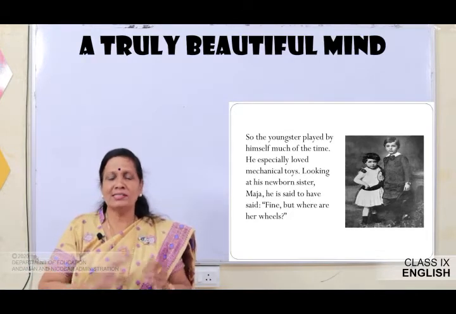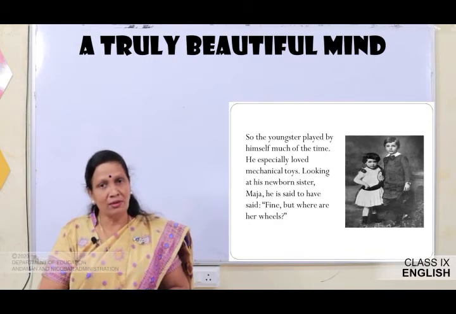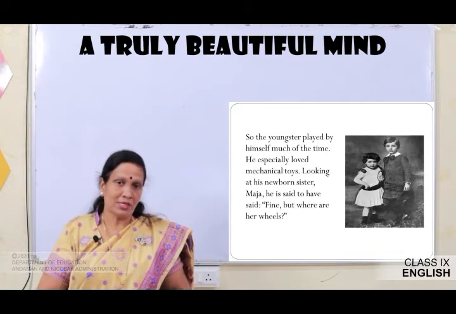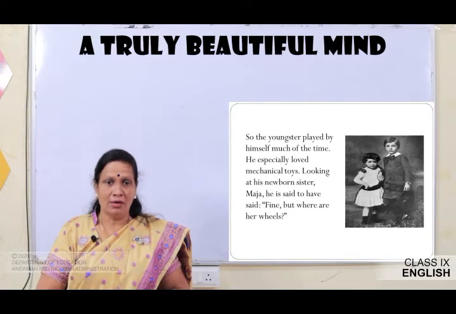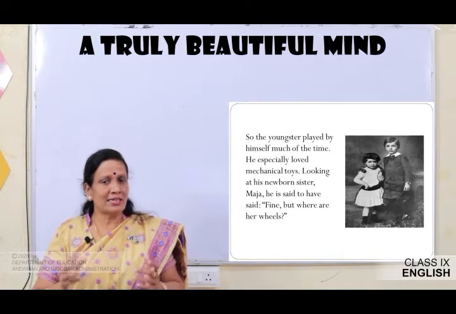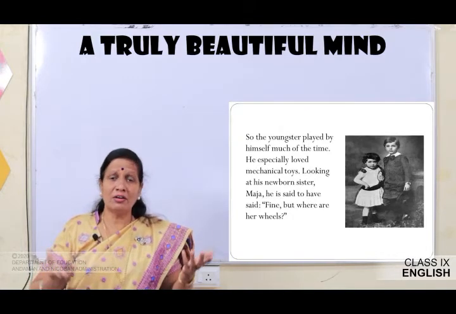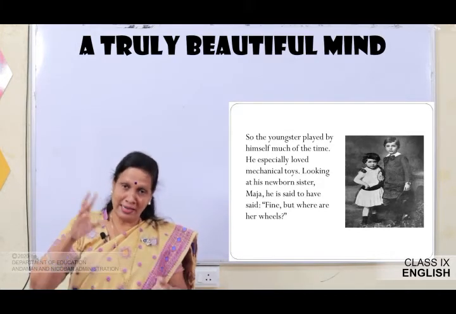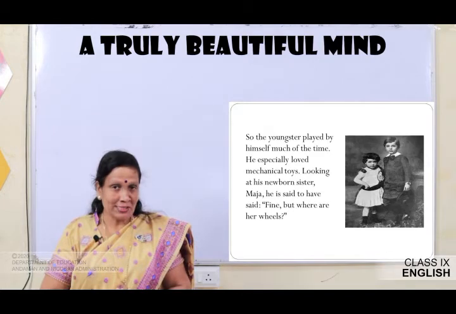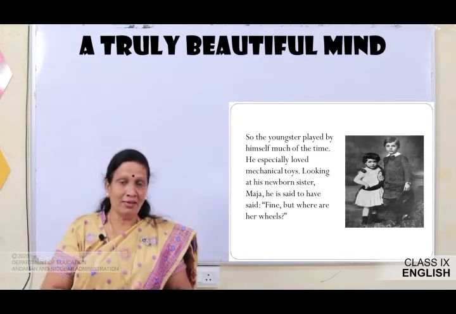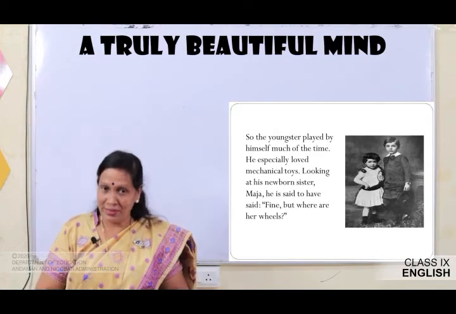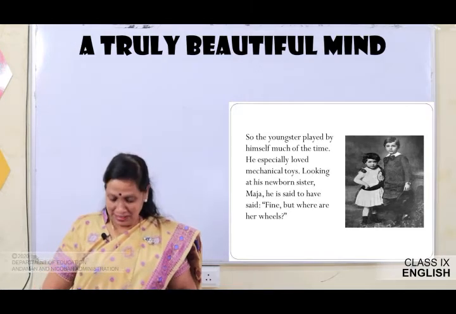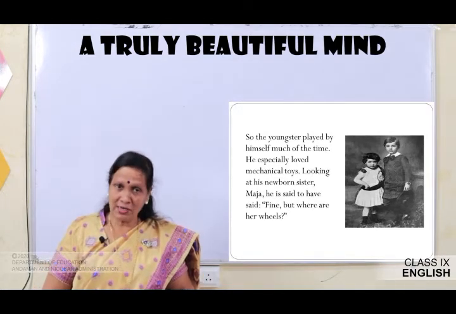Looking at his newborn sister, you can see in the picture Einstein with his sister Maja, he is said to have said, "Fine, but where are her wheels?" So, for him even human beings were like mechanical toys. So, when his sister was born, he asked, "Where are her wheels?" Okay. So, those were his thoughts when he was too young.